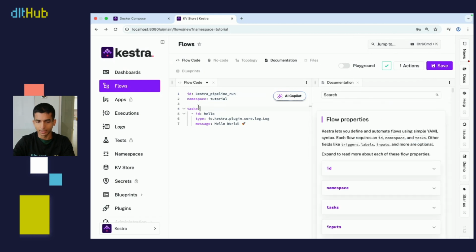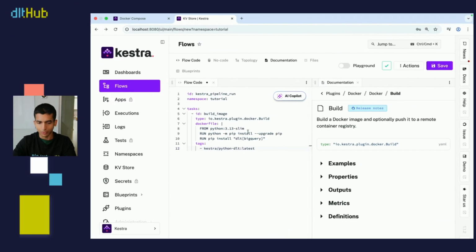And now we can start defining our tasks, which are basically the operations that we want to run. So in our case, I actually want to run two tasks. The first task is I want to build the environment or the image in which I'm actually going to run the Python script, because right now we haven't provided the DLT dependency that the script needs to run. So I'm going to create the image that does that.